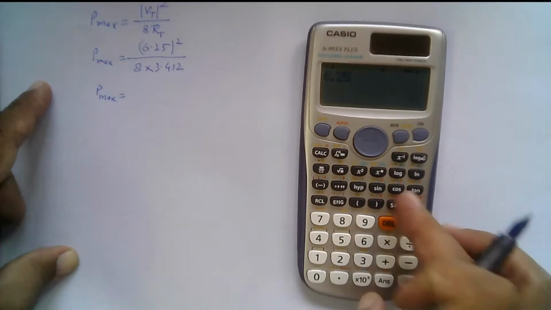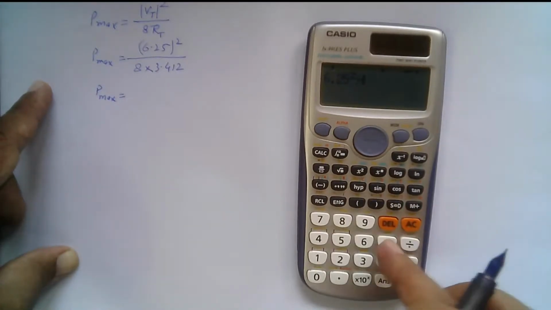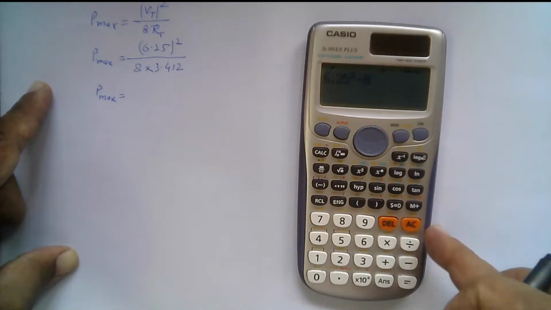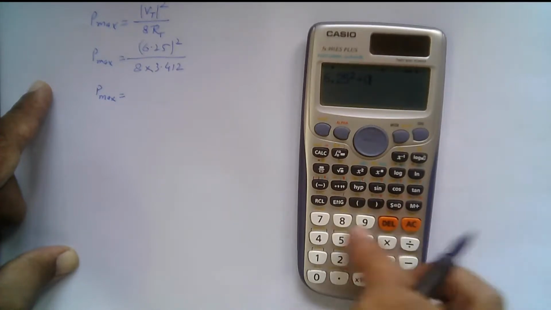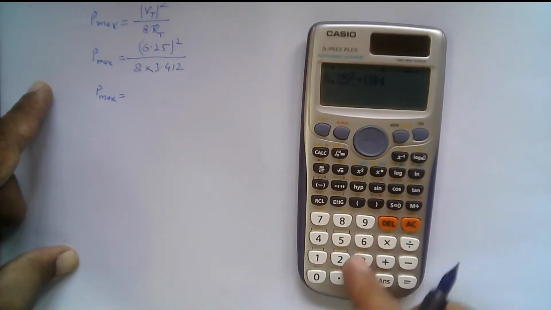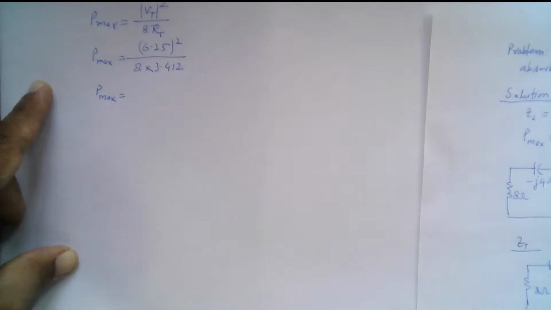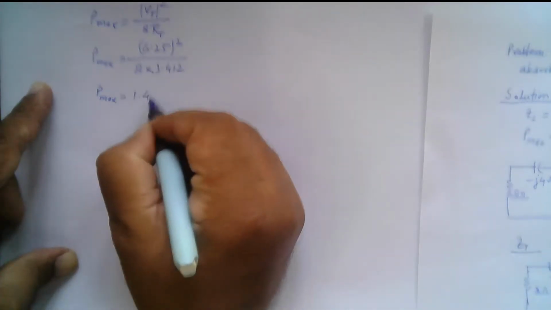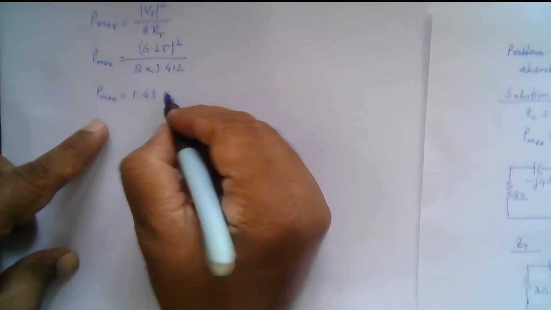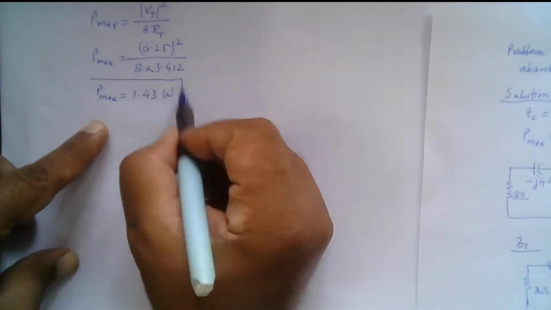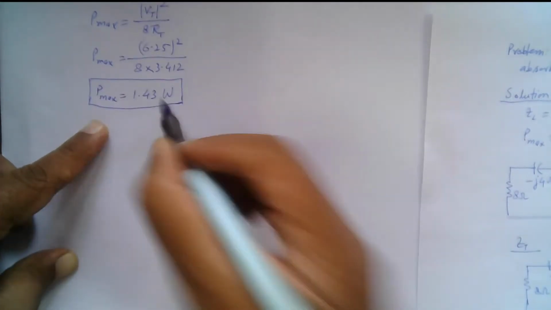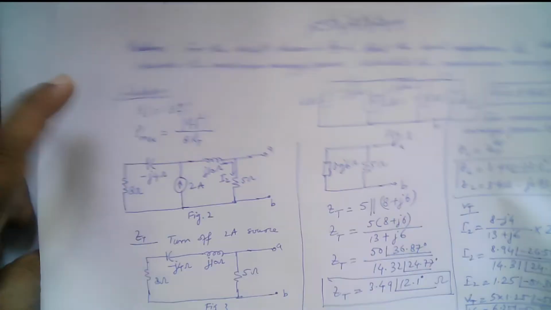So the P max is given by 6.25 squared divided by 8 times 3.412, right? So this is 1.43 watt. So this is the maximum power that is being transferred to this load here, right?